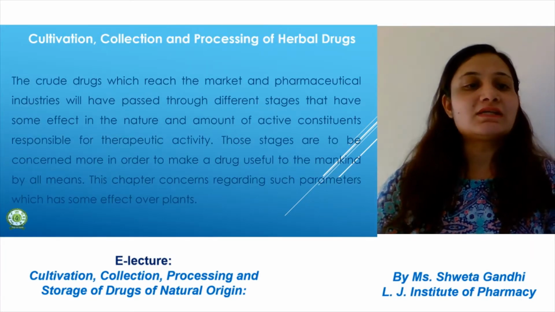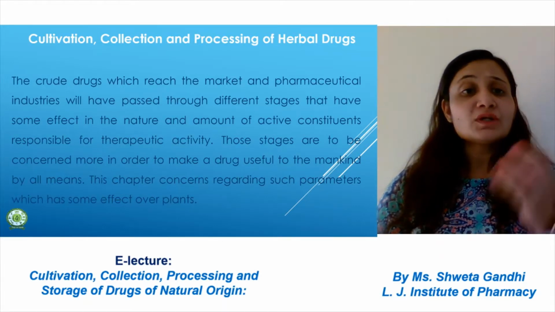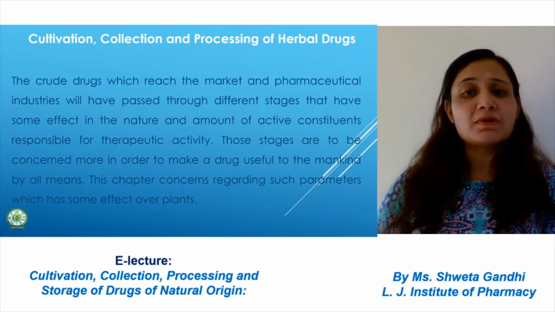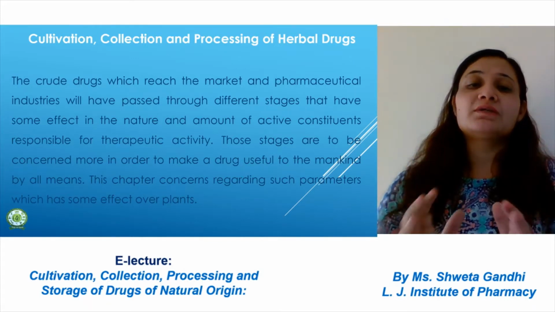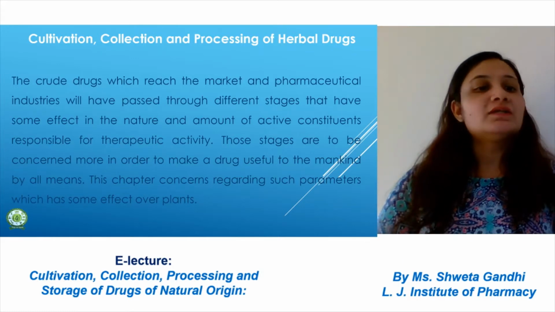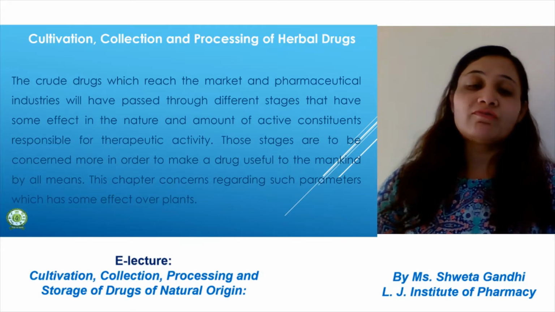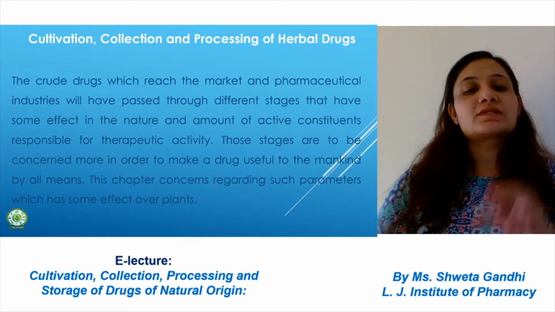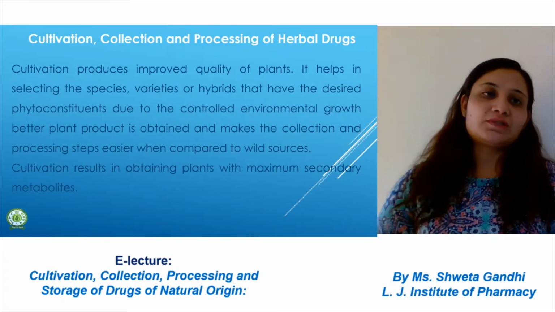What is cultivation, collection and processing of herbal drugs? Whenever a crude drug reaches the market and the pharmaceutical industry, it has passed through a number of stages, but the important point is that the active constituent responsible for the therapeutic activity should be maintained. These stages are concerned because these drugs are useful for mankind and human beings. So this chapter is concerned with such parameters for the different processes.